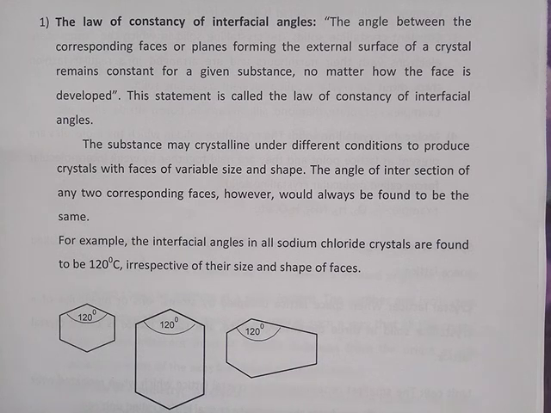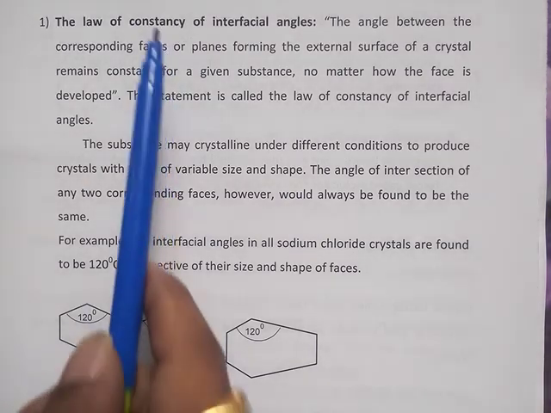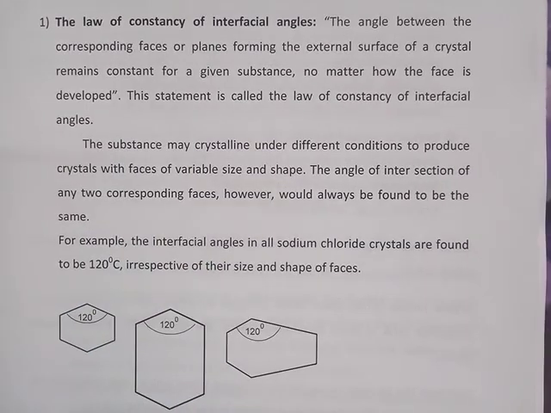This is the statement of the constancy of interfacial angle. The constancy refers to constant, so the interfacial angles will remain constant.